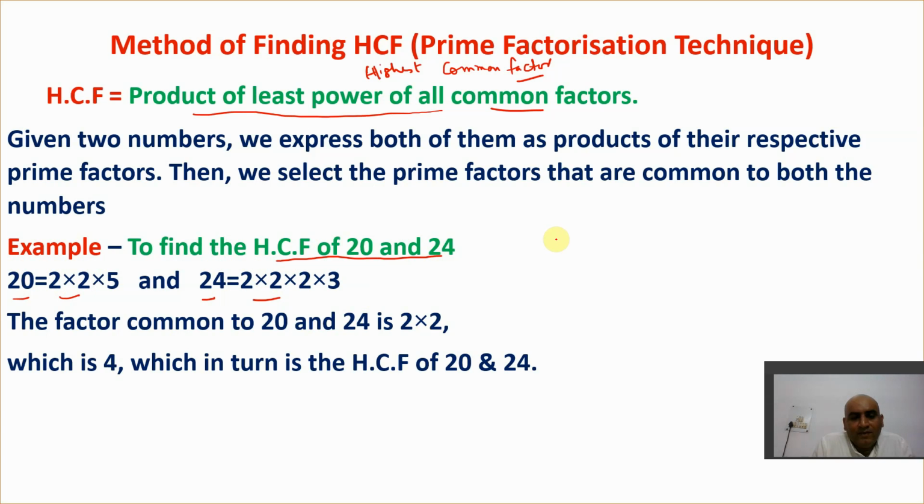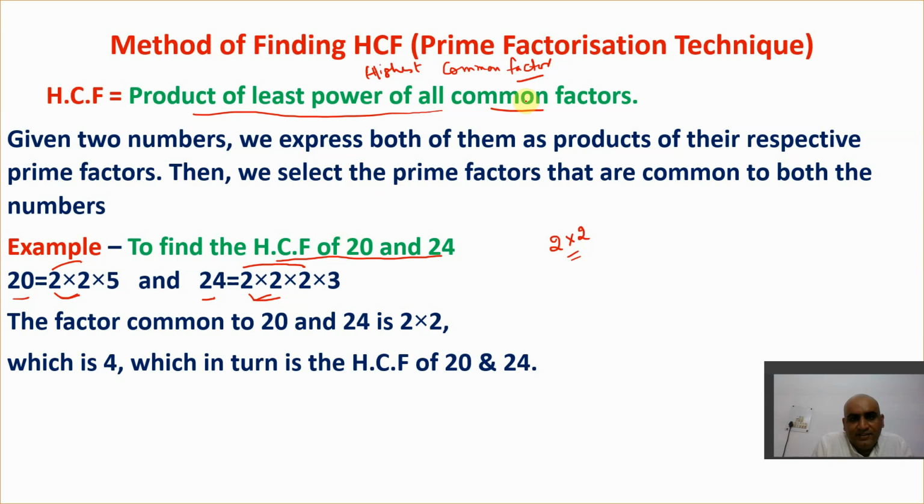So 2 is a common factor here. Clear? And how many 2's are common? 2 2's are here and 2 2's are here. Here there are 3 2's. But the common are what? 2 2's. So 2 raised to power 2 is common in both. That means 2 2's are common in both actually. One 2 is extra here, but we need to find only the common ones.